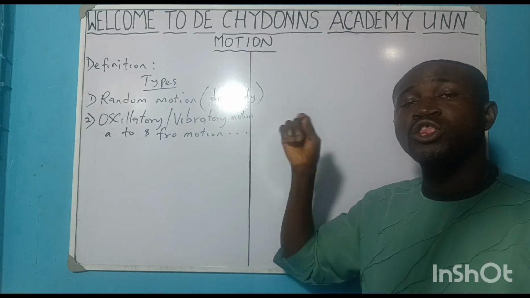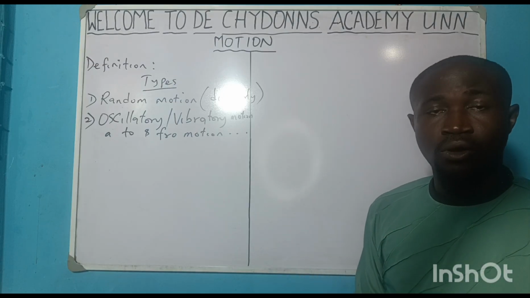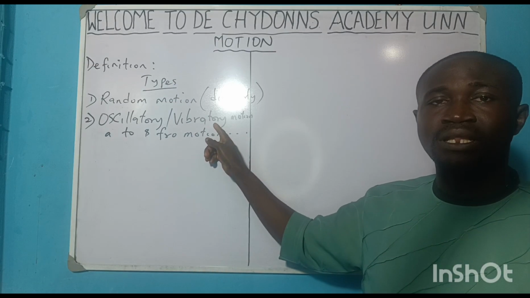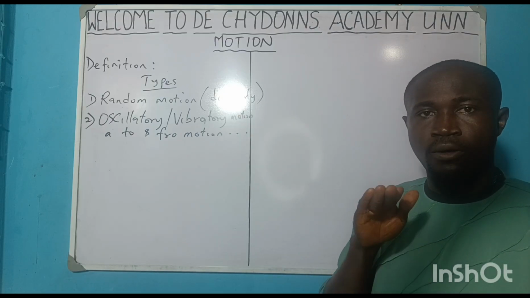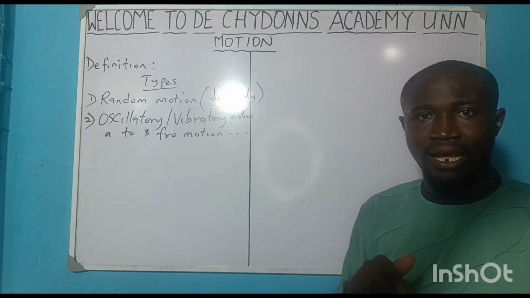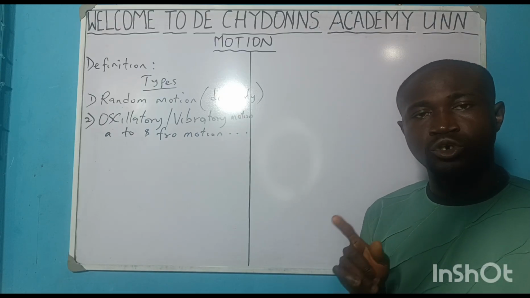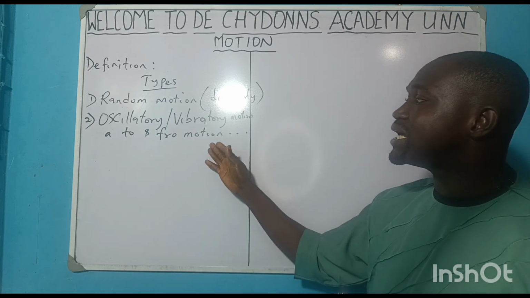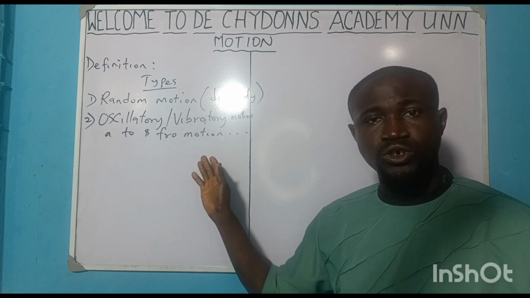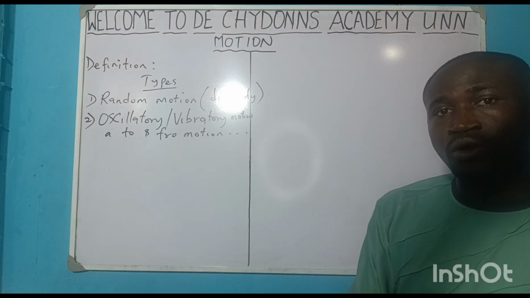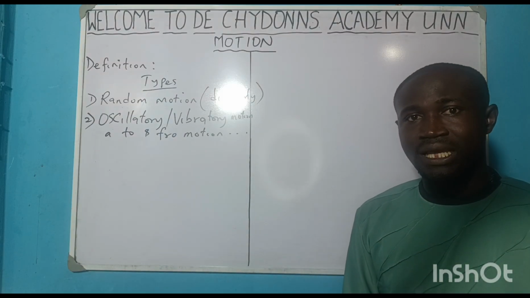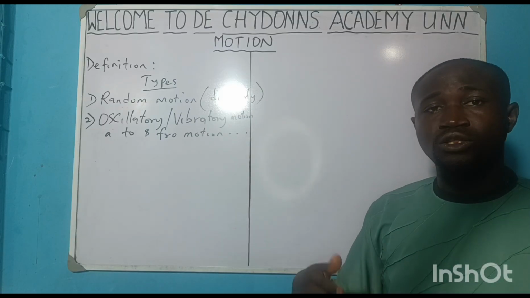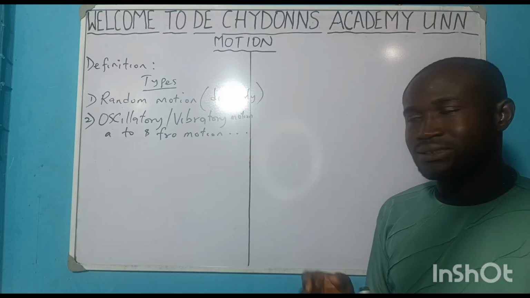Even the motion of a talking drum. The motion of a talking drum is a vibratory motion. Up, down, up, down. To and fro motion of a body. Are you getting it? So we have listed examples of oscillatory motion. We'll talk about simple pendulum, swing, yes, motion of a swing. Then we'll talk about talking drum and others.